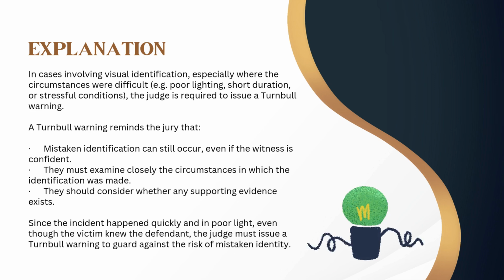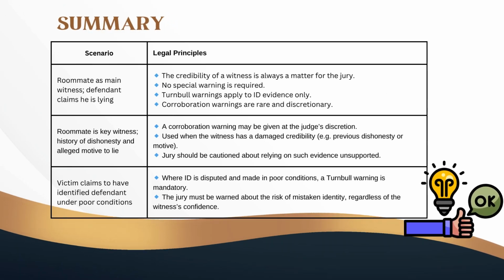This table illustrates key principles we walked through. In criminal trials, the judge's guidance to the jury on witness credibility and identification evidence depends on the nature of the testimony. When the main witness is simply accused of lying by the defendant, without more, the judge does not need to issue any special warning. Credibility is always for the jury to decide.